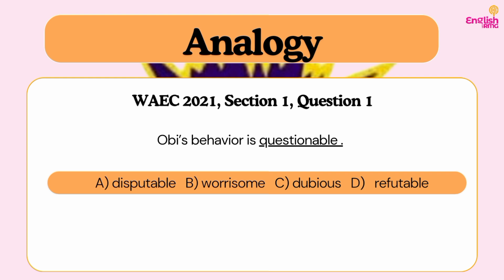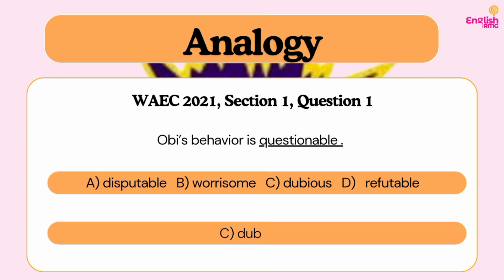I hope you understand my explanation. Please, if it is not clear, you can put your concerns in the comment section, and I'll be glad to answer your question. Are you following? So our answer will be C, dubious. Obi's behavior is questionable, or Obi's behavior is dubious. Or if I'm trying to put it in the form of an analogy, Obi's behavior is questionable, just as his friend's behavior is as well dubious.